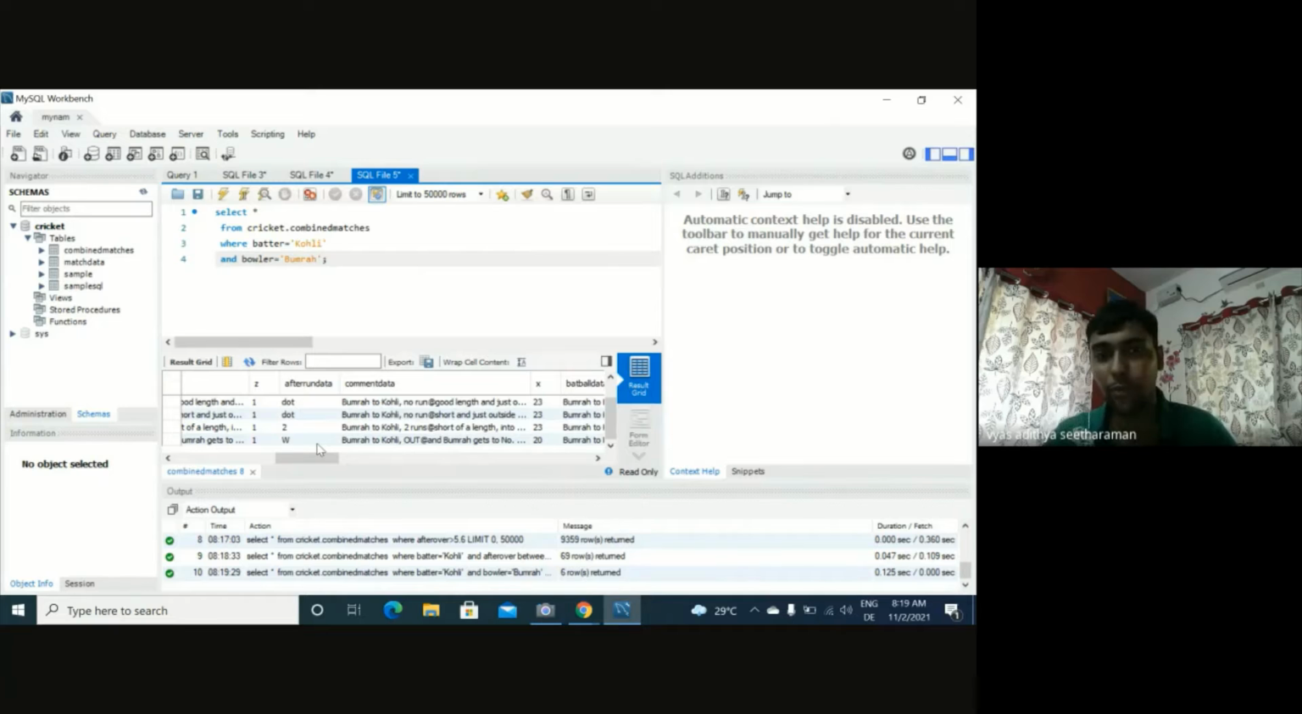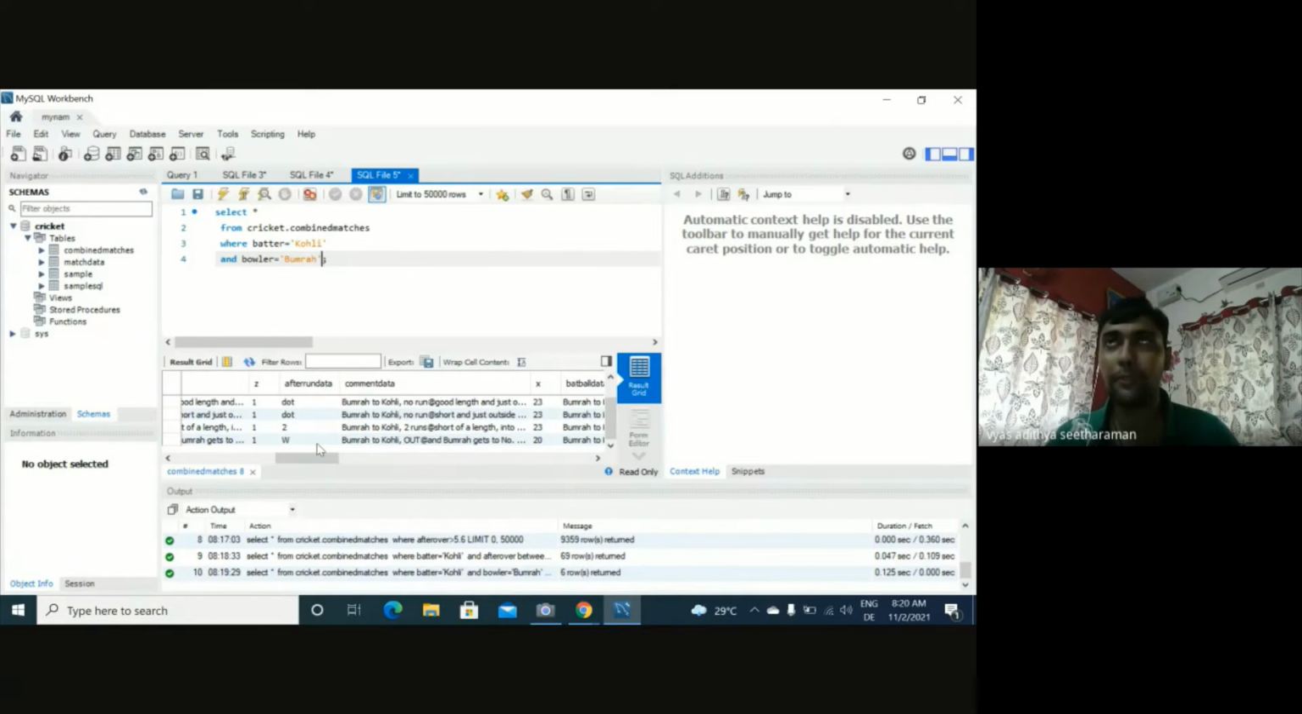Kohli versus Bumrah, right? Similarly, you could compare another batsman with another bowler. How did they face each other? How many runs did the batsman score, or did the bowler get him out? So this is basically multiple conditions inside where. So great. So far I've taught you select star, select specific columns, and then where condition with single condition and multiple conditions, right? Super. Let's move to the next topic, which is basically trying to group.